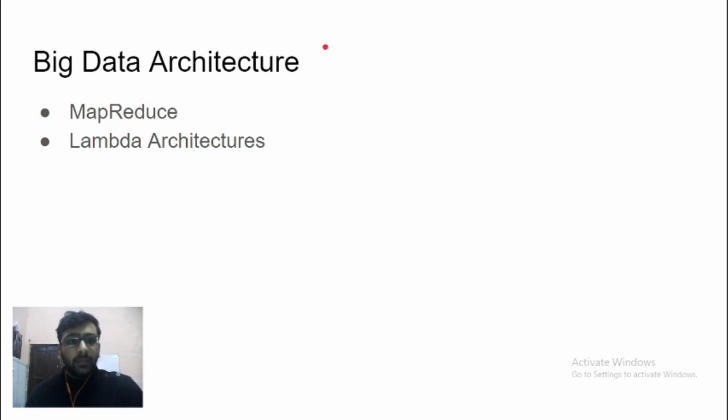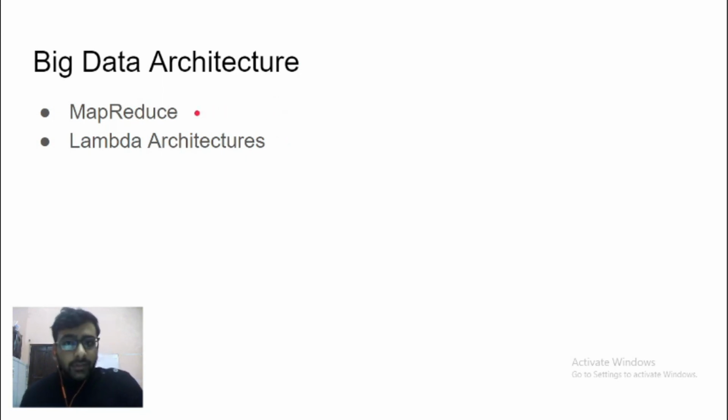What we mean by getting more systems is setting up a big data architecture. In a big data architecture, there are certain techniques that allow you to process data, such as MapReduce, and in the modern day we also have lambda architectures.